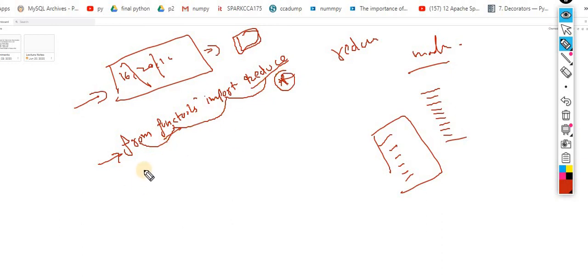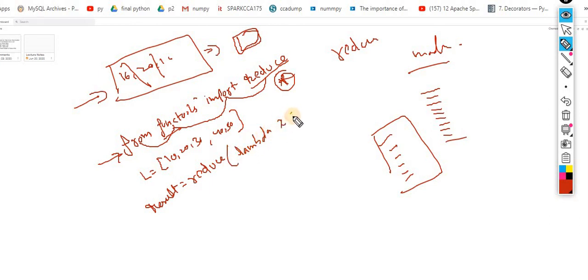Now for reducing, a very simple concept: L is equal to 10, 20, 30, 40, 50. Then what you have to do: result, I am taking result as a variable, and inside result, reduce, then again the lambda, lambda x, y, colon.